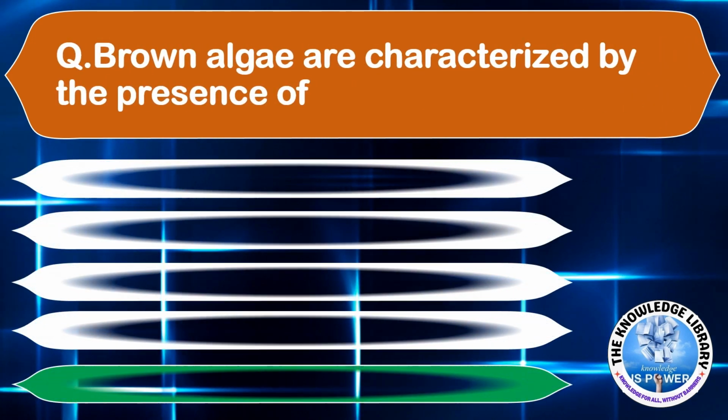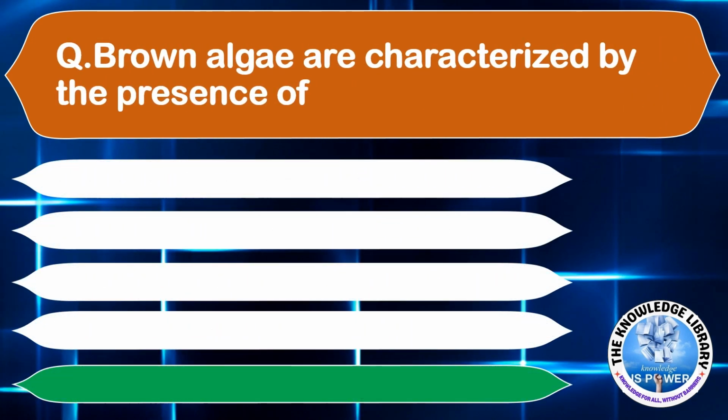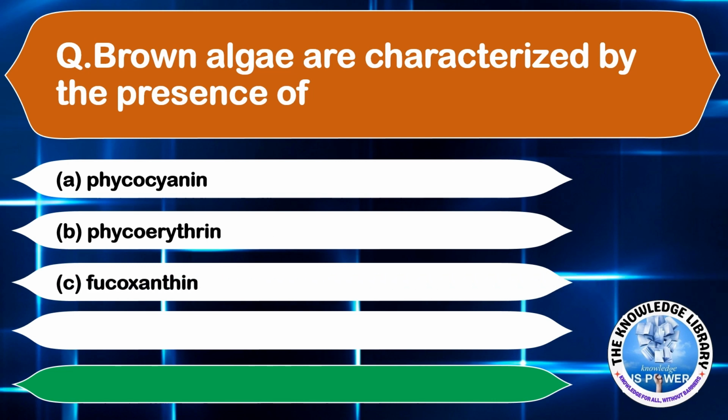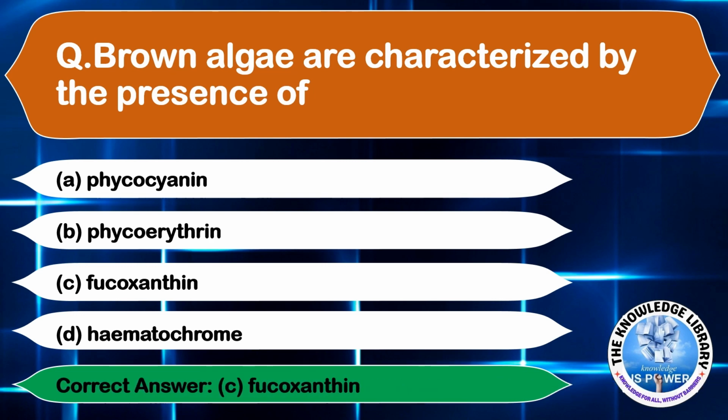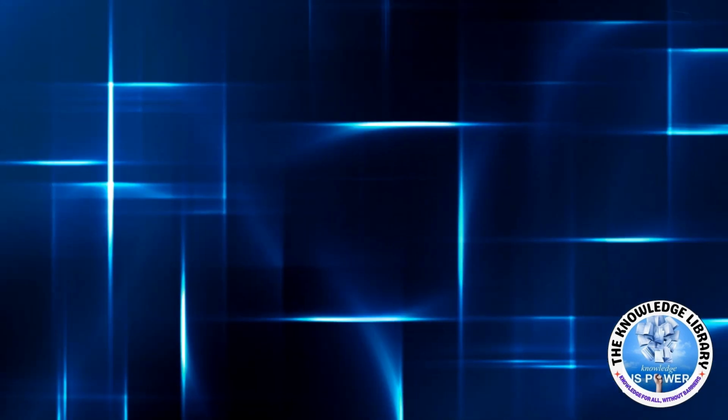Brown algae are characterized by the presence of option A, phycocyanin. Option B, phycoerythrin. Option C, fucoxanthin. And option D, hematochrome. The correct answer is option C, fucoxanthin. Moving on to the next question.